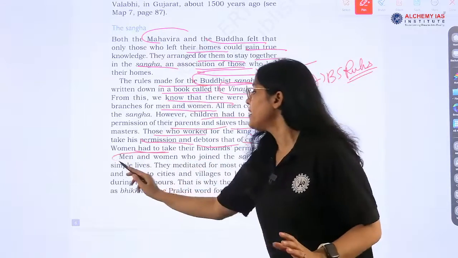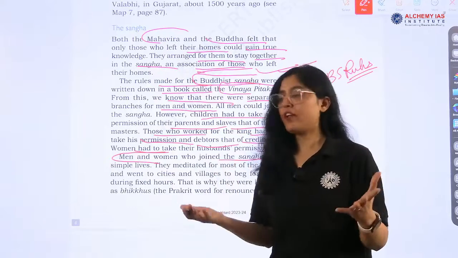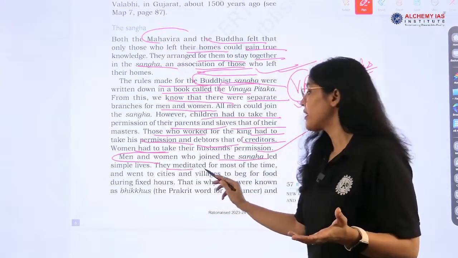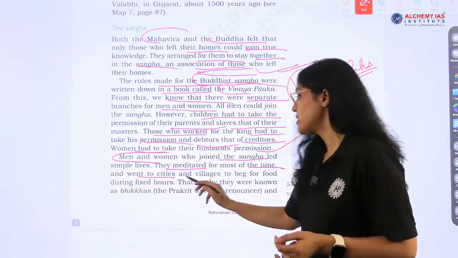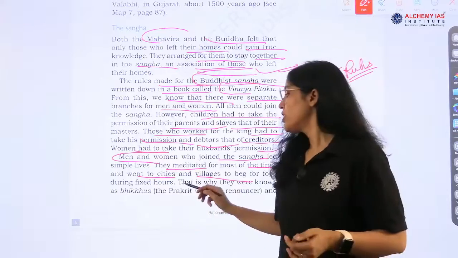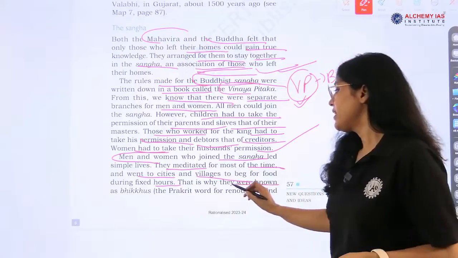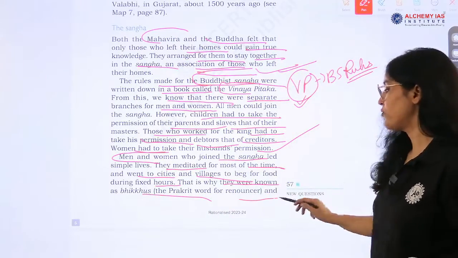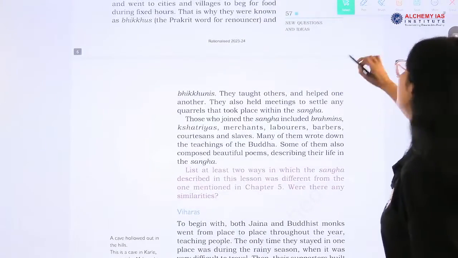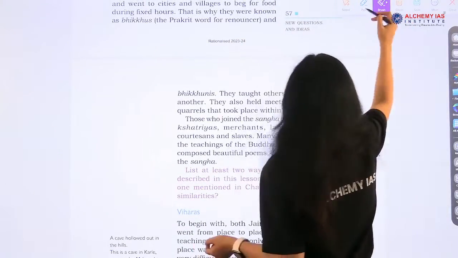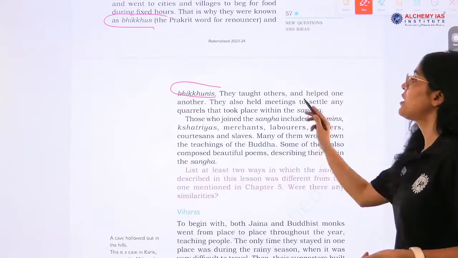Now, men and women who joined the Sangha led a simple life. They meditated for most of the time. Meditation is the practice that they were doing. They went to cities and villages to beg for food during fixed hours. So they had to follow a proper timetable. This is why they were known as bhikkhus, the Prakrit word for renouncers. They were called bhikkhus and bhikkhunis. Males were called bhikkhus, females were called bhikkhunis. They taught others. What was their job?